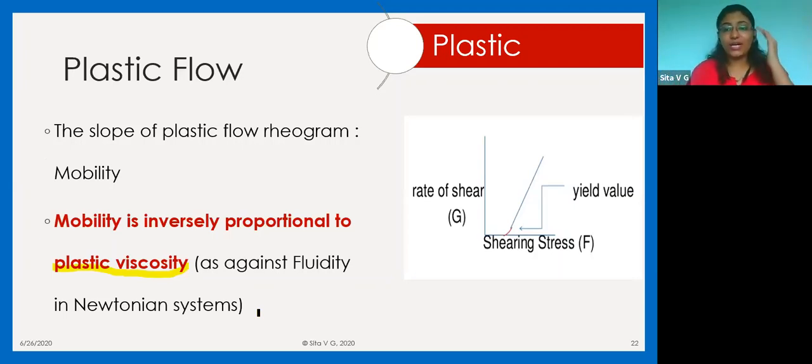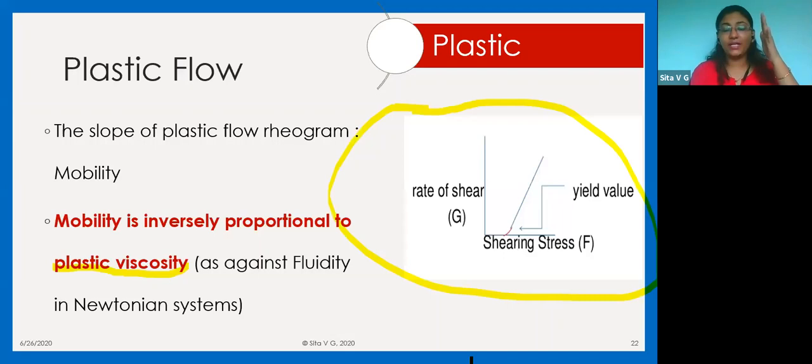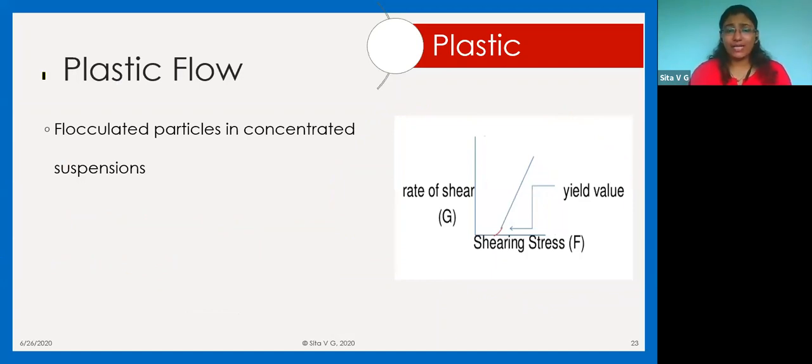So this is something you have to lodge and fix in your mind. As soon as plastic flow is mentioned, this particular rheogram has to click in your mind. And if this particular rheogram comes into your mind, every concept pertaining to it will be easy.